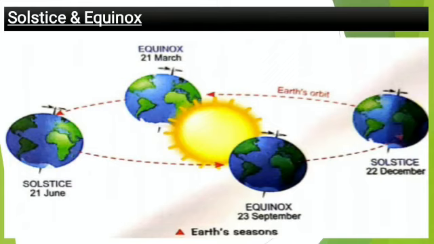तो जब भी सन की रेज ऑन 21st मार्च एंड 23rd सितंबर इक्वेटर के ऊपर गिरती हैं, उस कंडीशन को हम इक्विनॉक्स कहते हैं। The direct rays of the sun fall on the equator twice a year, on 21st March and on 23rd September. At this position, neither of the poles is tilted toward the sun. As a result, the earth experiences equal days and equal nights. This condition is called an equinox.